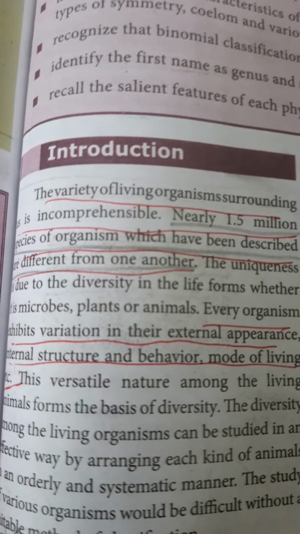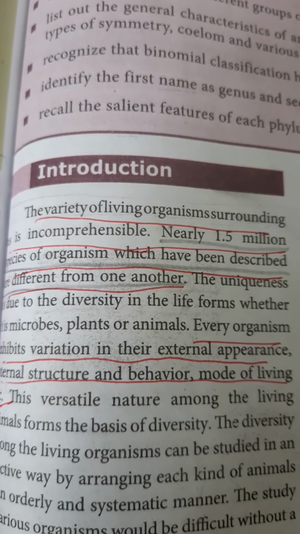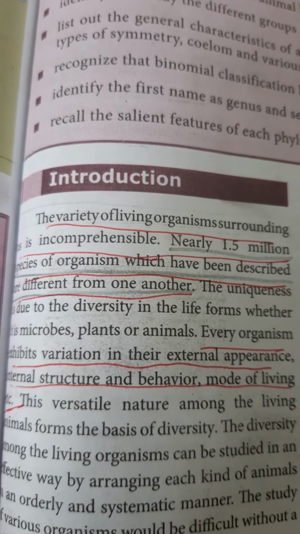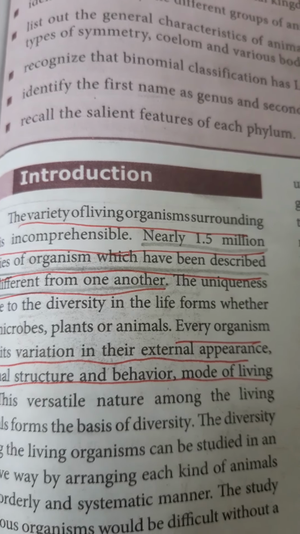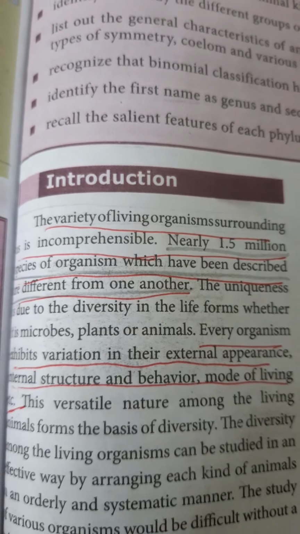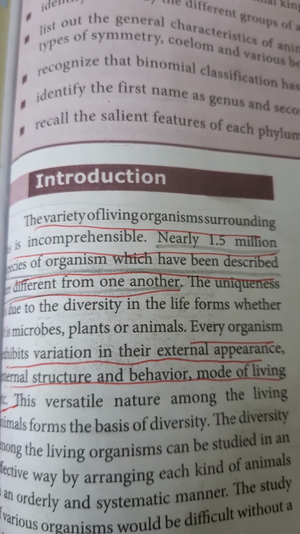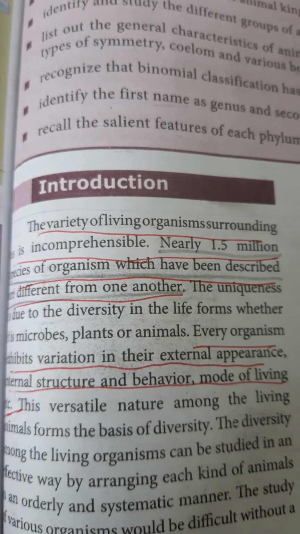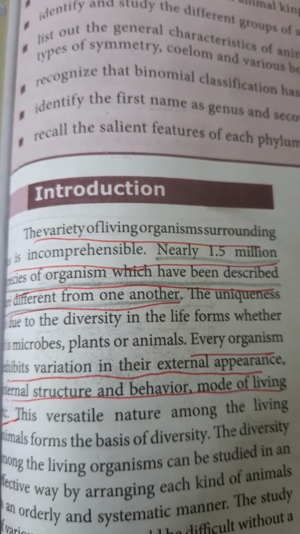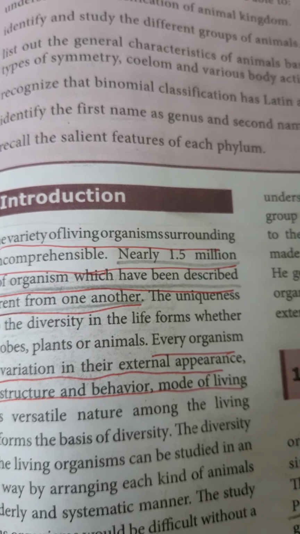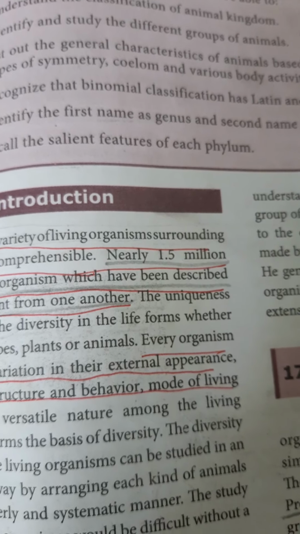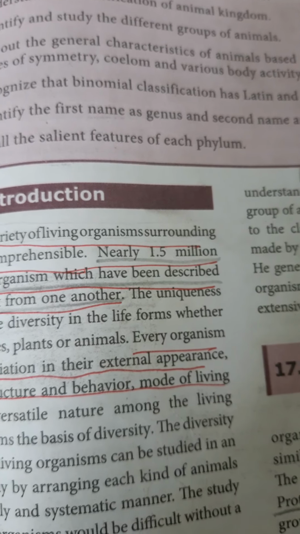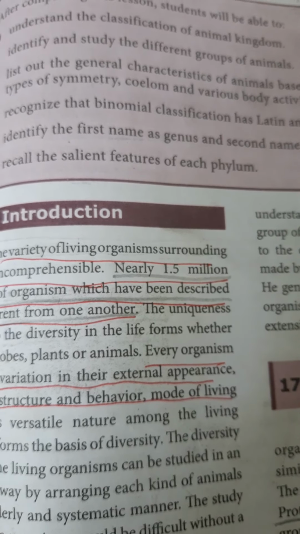Now see, the variety of living organisms surrounding us is incomprehensible. Nearly 1.5 million species of organisms which have been described are different from one another. Not all are the same. Every organism has its own structure, own form, own size, own habitat, and own mode of nutrition and also reproduction.